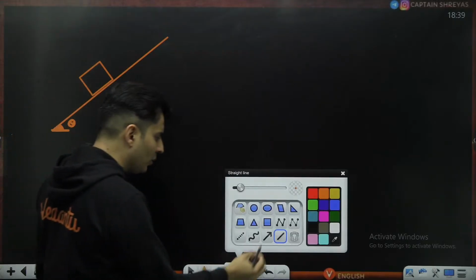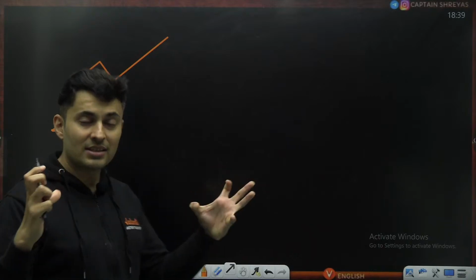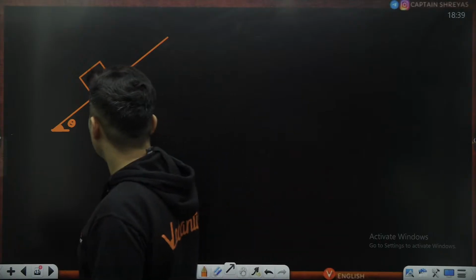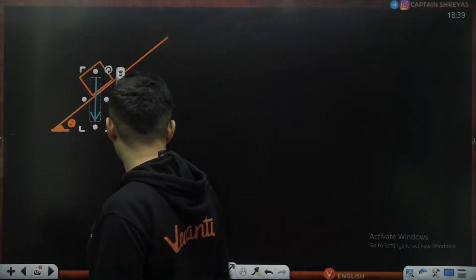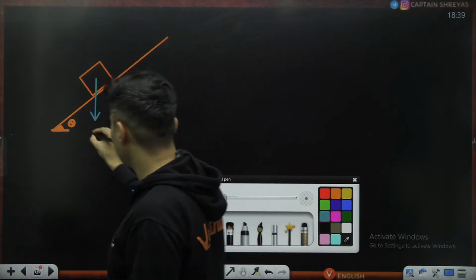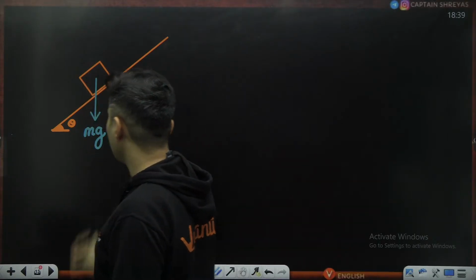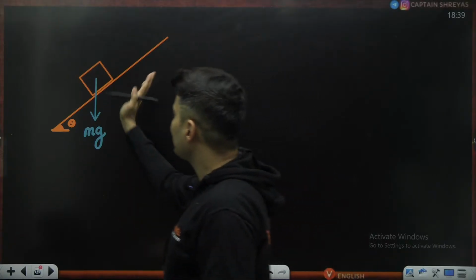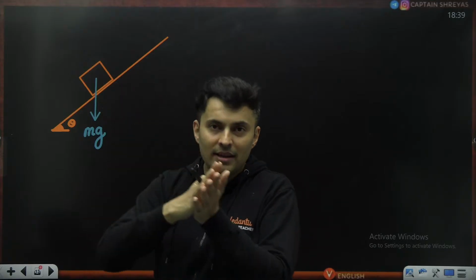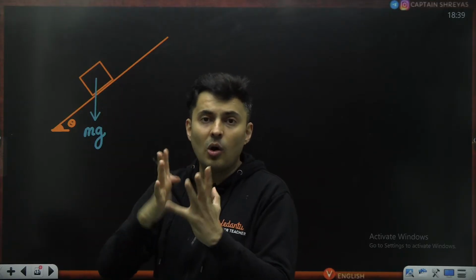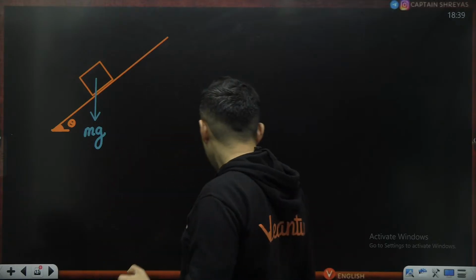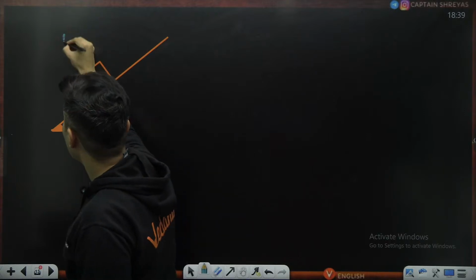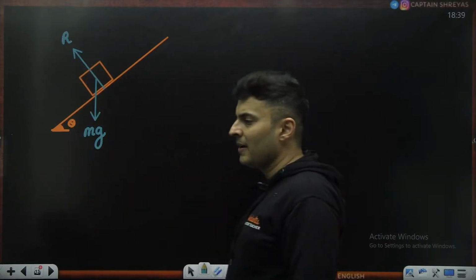Then when you show the forces acting on the block, the forces will look like this. One force will be probably the weight, and the weight force is usually mass into acceleration due to gravity. Weight is a force, which is m into g. Then the surface on which the block will be resting on will support it by offering a reaction force, that is also called the normal reaction, or just I can call it R or N, whatever you want to call it.